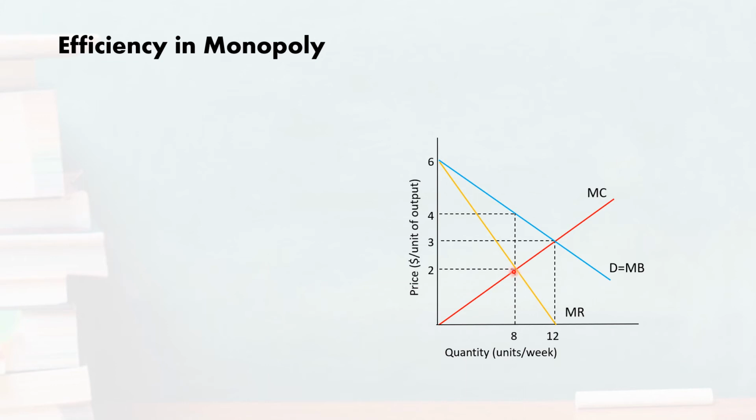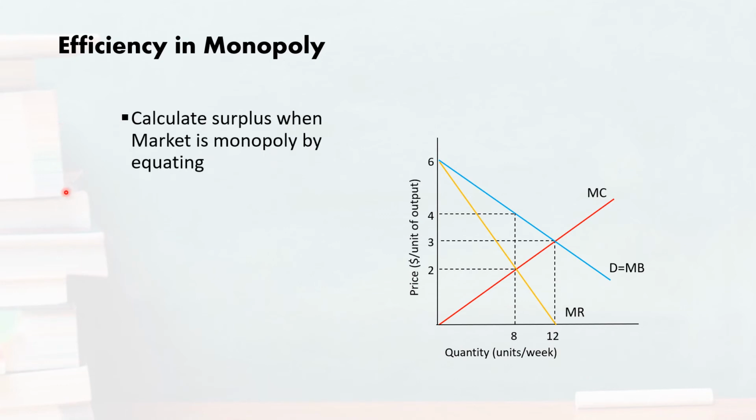In order to find the economic surplus, we need to determine the level of output which the monopolist is ready to sell in the market. The monopolist himself is actually presenting the market, because he is the only seller in the market. So in order to determine the output level, what is the profit maximization condition?